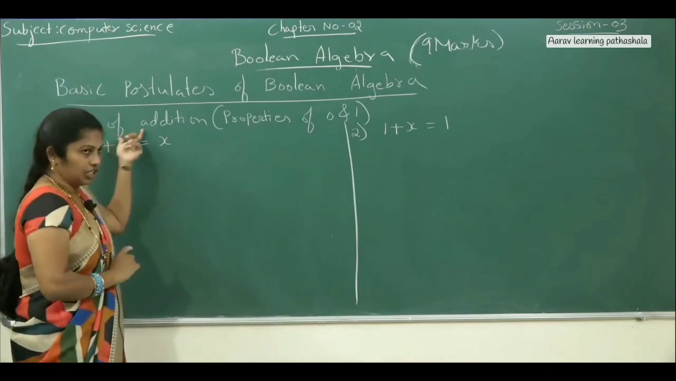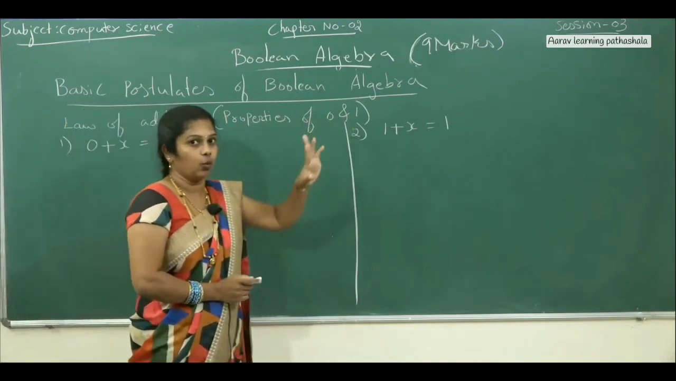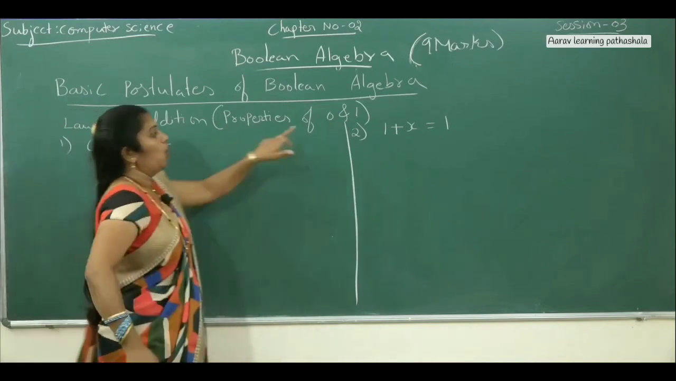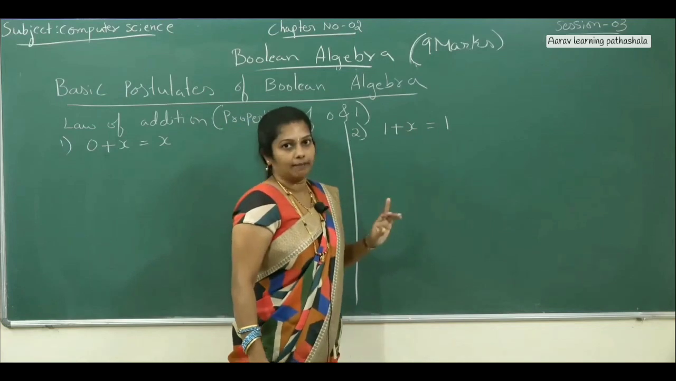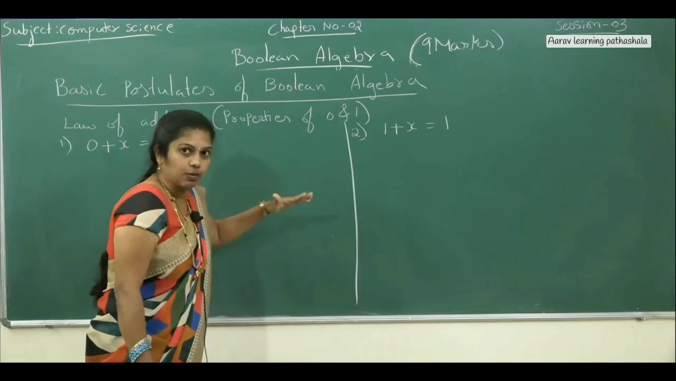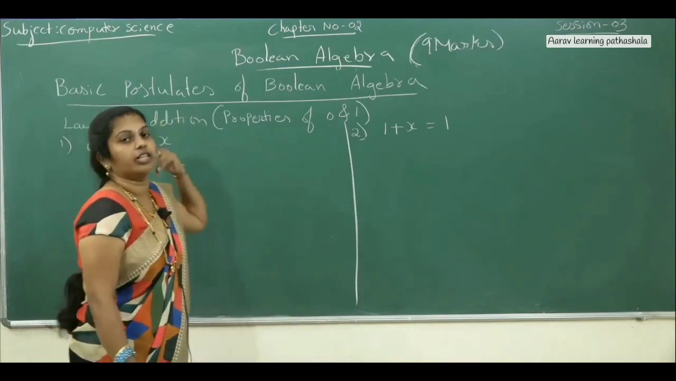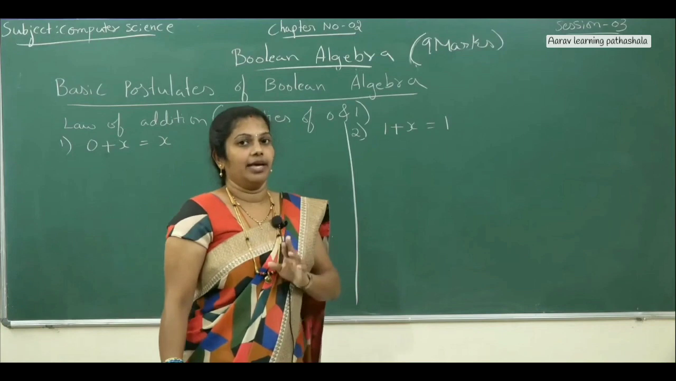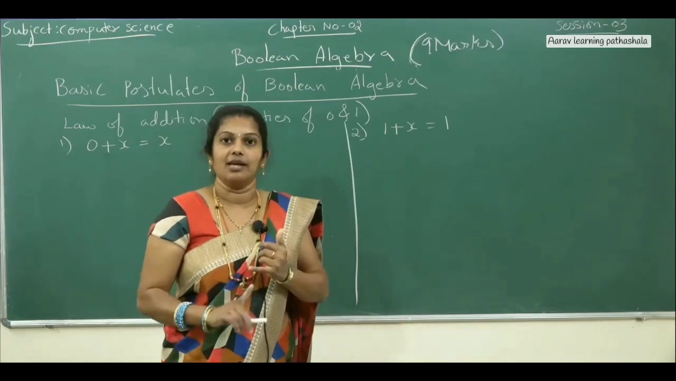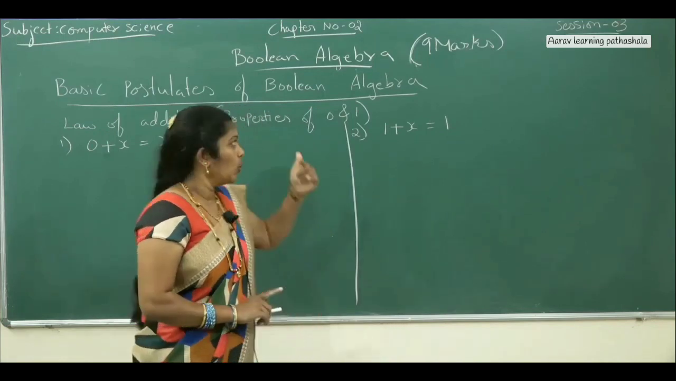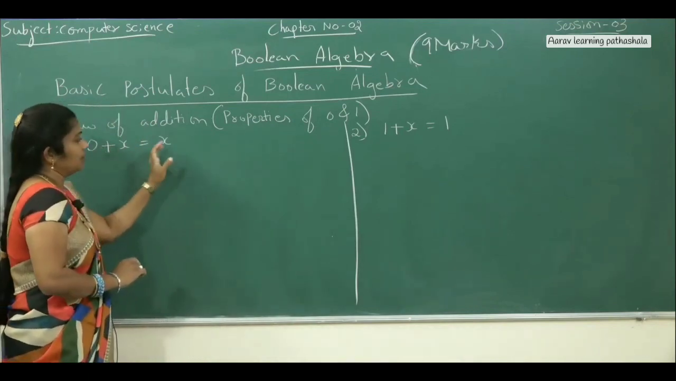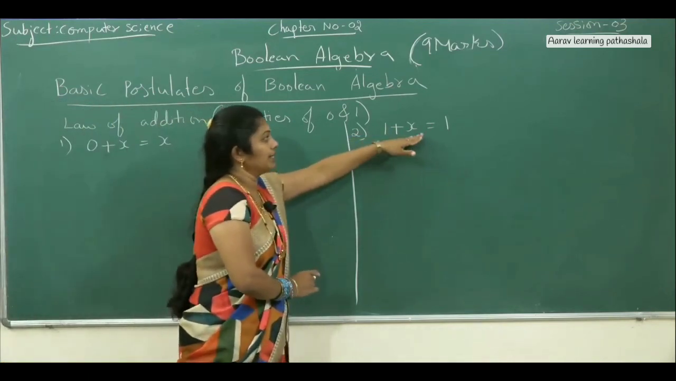So in the law of addition, the properties of zeros and ones, there are two: 0 plus x is nothing but x, and 1 plus x is nothing but 1. In the exam, you may get a question to briefly explain the law of addition or the properties of zeros and ones. If they ask to explain the properties of zeros and ones, then you have to consider addition as well as multiplication. Here it is only for addition. Today I am going to explain 0 plus x is nothing but x, and the second one is 1 plus x is nothing but 1.